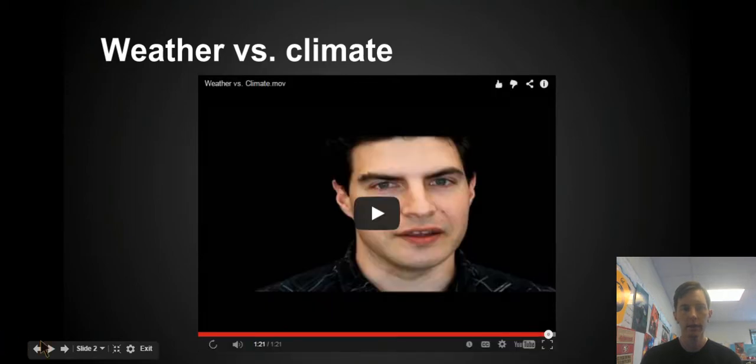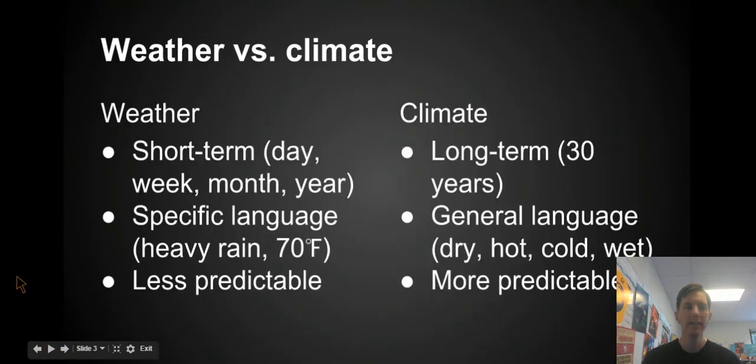Okay, so like was discussed in the video, weather is looking at the conditions in the atmosphere in the short term. So the time periods we look at for weather are not long, they're short term. So we look at the weather over like a day or a week or a month. When we describe the weather, we use very specific language. There's heavy rain that rained 2 inches, or the temperature was 70 degrees Fahrenheit.